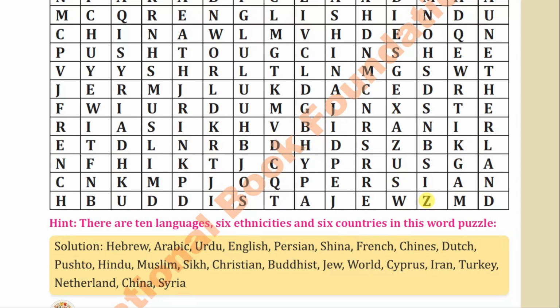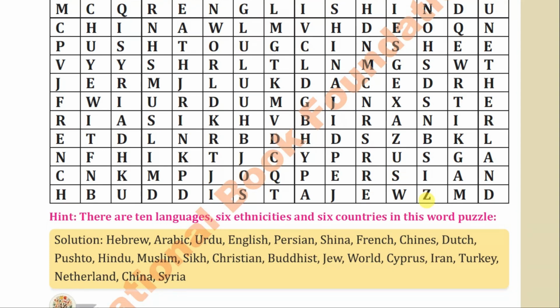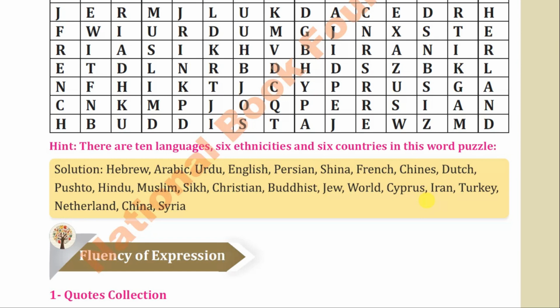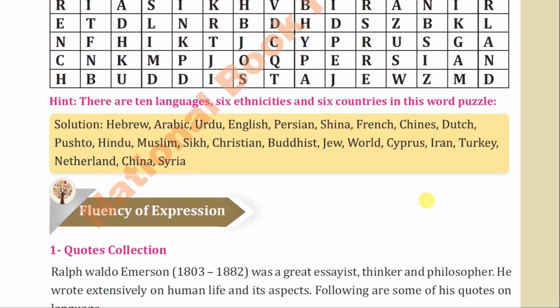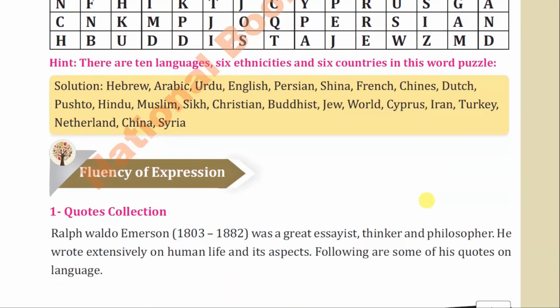The words that are given at the end are Hebrew, Arabic, Urdu, English, Persian, Shina, French, Chinese, Dutch, Pashto, Hindu, and Muslim, Sikh, Christian, Buddhist, Jew, Word, Cyprus, Iran, Turkey, Netherlands, China, and Syria. These are the words that are given at the end of this crisscross puzzle. Now you have to find these words in the puzzle. It's a very interesting activity and you will enjoy it.